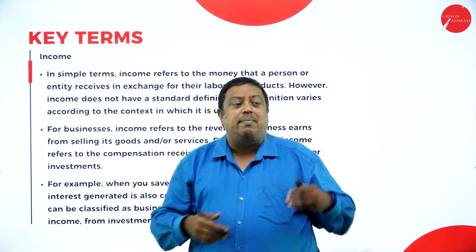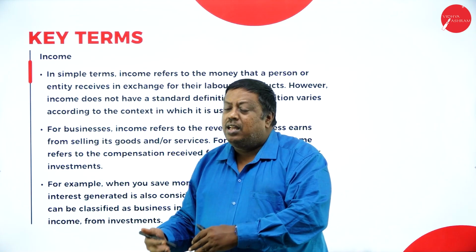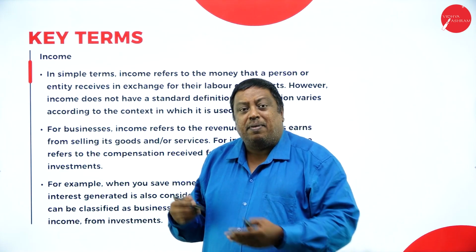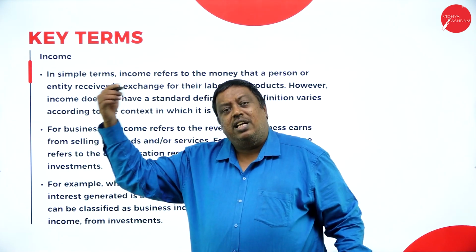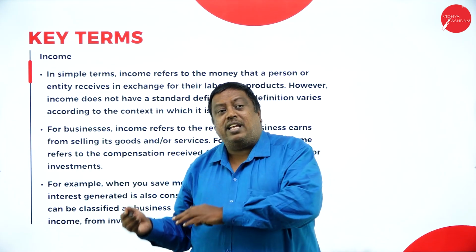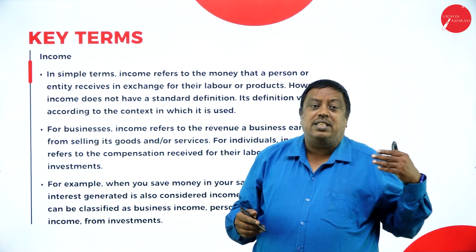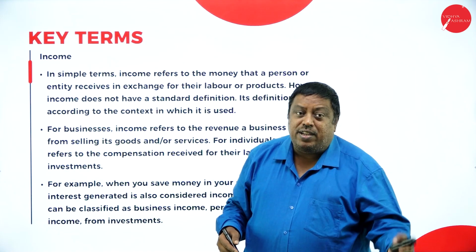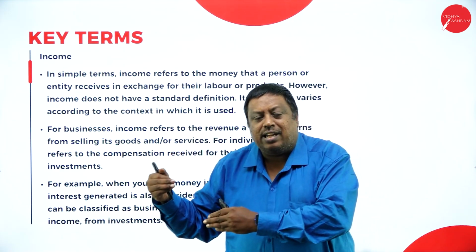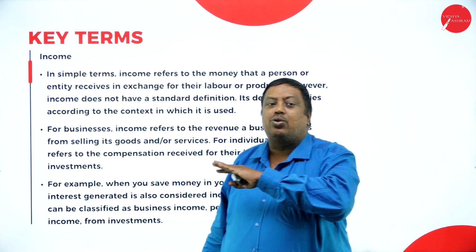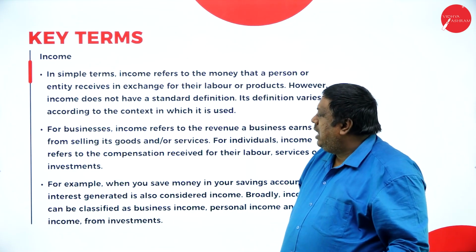A person is selling bananas and is receiving the money, so that is the income for him. A person is selling computers and is receiving the money here, so that is nothing but income here. Based on the type of services or goods we give to others and receive some benefit from them, that is called income. There is no standard definition for income.